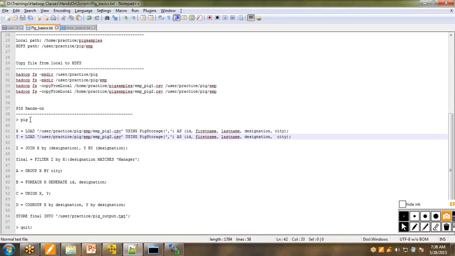If your file is pipe delimited, or in a different delimited format, then you have to mention that, along with the path. If your file is in JSON format, then you have to use a different storage here, JsonStorage. So these things you have to keep changing. There are a couple of storages Pig is supporting. I'll show that after this, not at this time. In the next class I'll show you the different storage mechanisms we have.